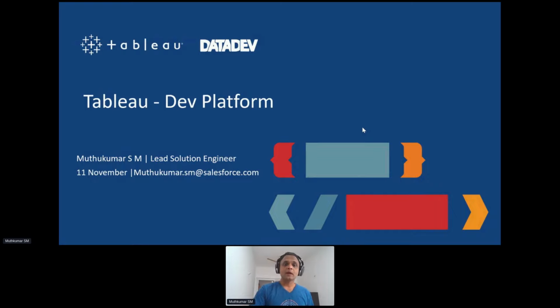Right. So with that, the idea is to introduce certain niche tools and technologies that we use day in and day out, more than just the visualization. What are the other things that work in the background to fit all these pieces together? So that's going to be the focus of the session.